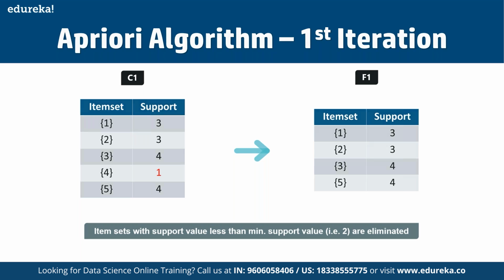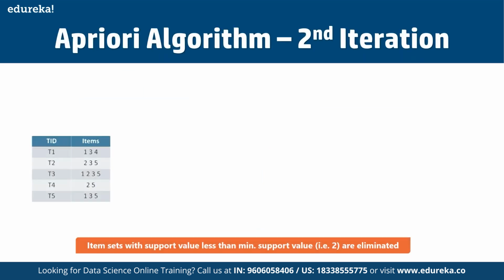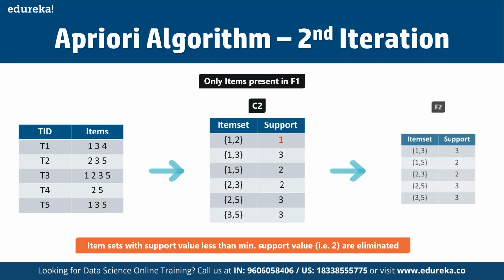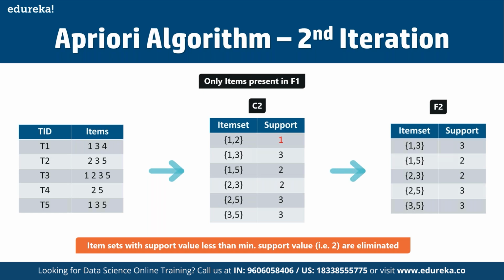Next, we are going to create the item sets of size 2 and calculate their support values. All the combinations of item sets in F1 are used in the iteration here. So here we have C2, and then we have F1. Basically, we make use of the entire iteration here, and item sets having support less than 2 are eliminated again. And in this case, we have 1 and 2, right?